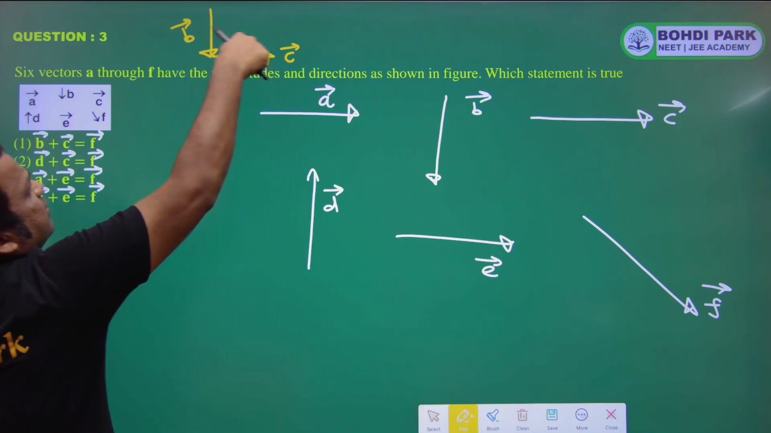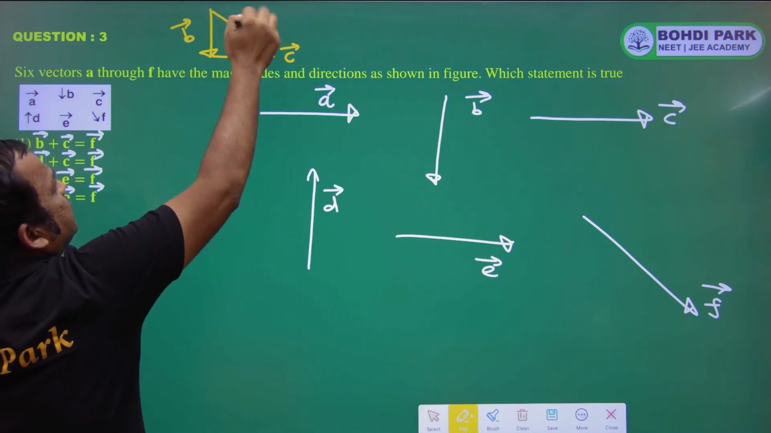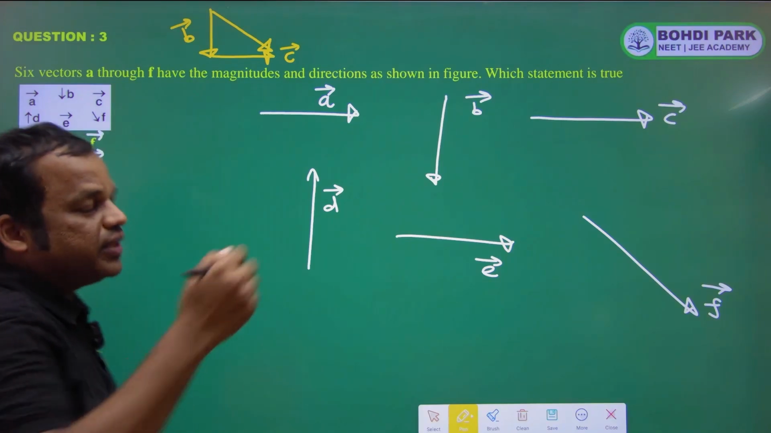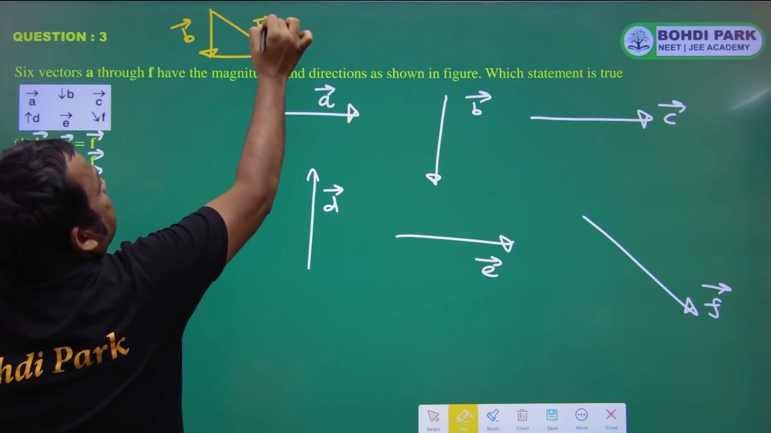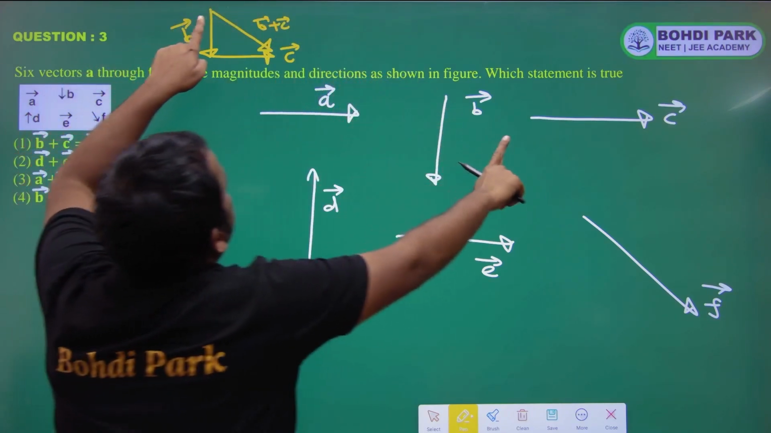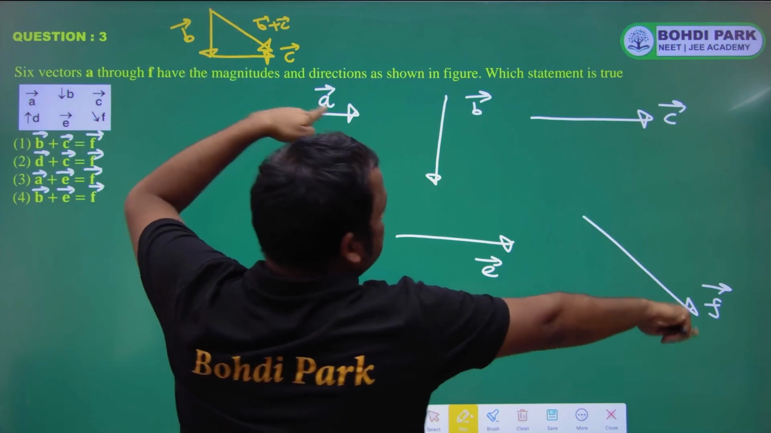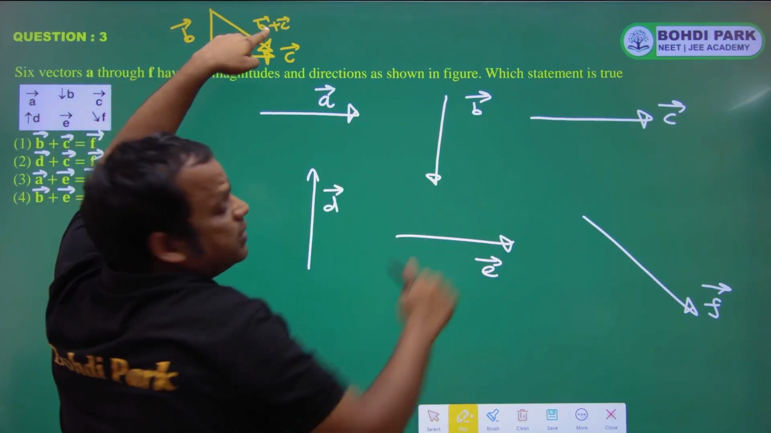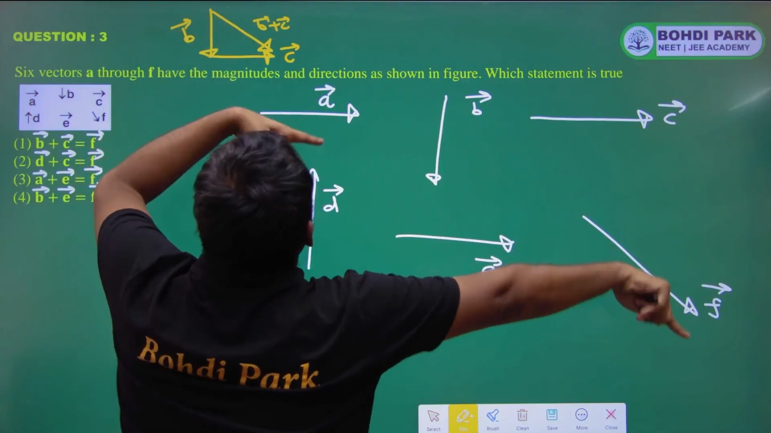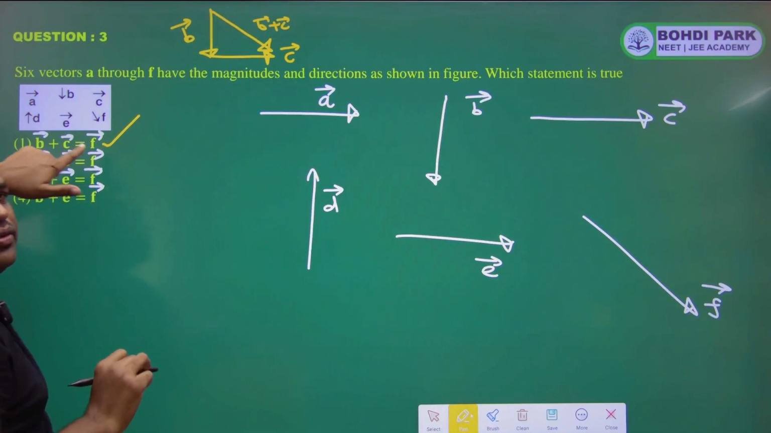So this is B vector, this is C vector. So the resultant is this third vector with opposite order. This vector is B vector plus C vector, and this third vector looks like F vector. If you observe, the direction is the same. B vector plus C vector and F vector have the same direction. So this is correct. B vector plus C vector is equal to F vector.